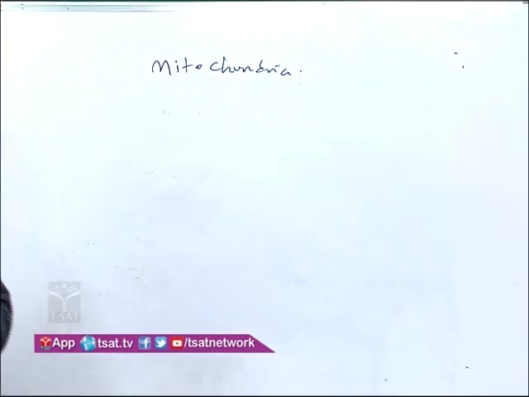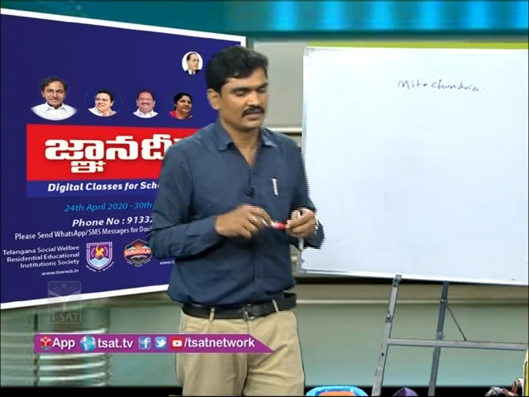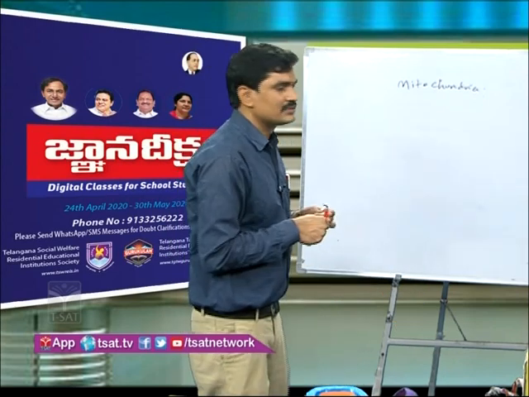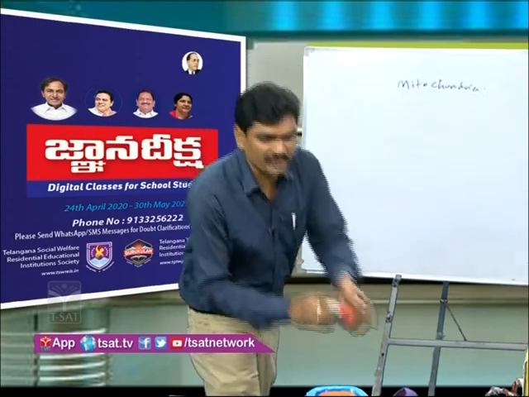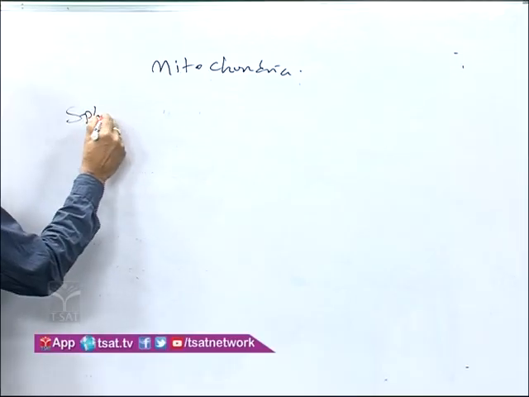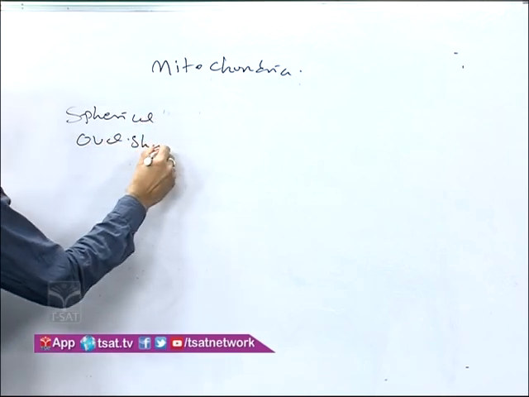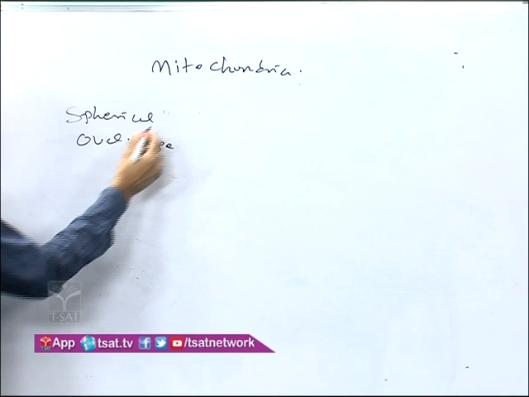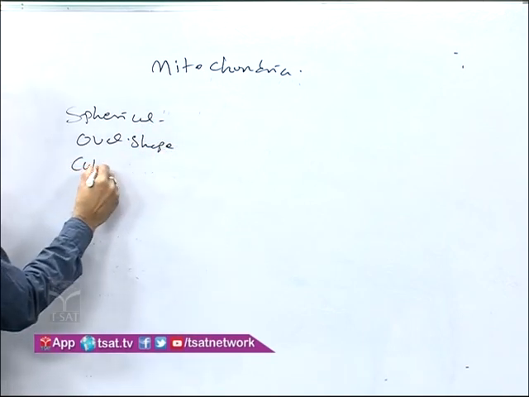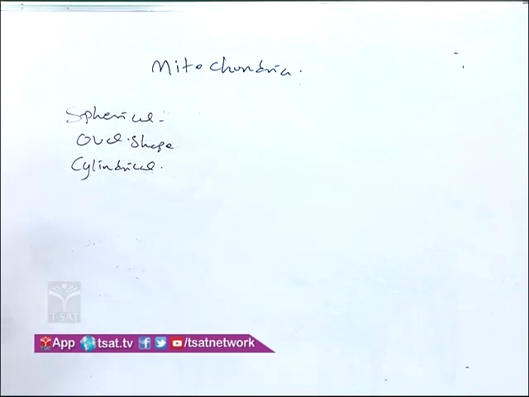Mitochondria were discovered by Kolliker and named by Benda. Mitochondria may be present in different shapes. They may be spherical, oval, or cylindrical in shape.